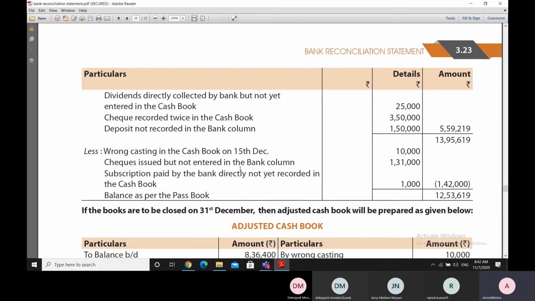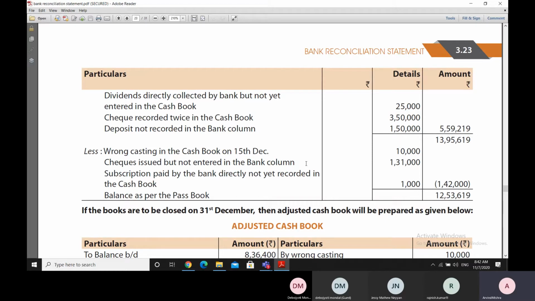Now, checks which were issued but not entered in the bank column. So when we say checks which were issued but not entered in the bank column, it means that the bank column is there in the cash book. Checks have been issued, but maybe by mistake they've been entered in some other column, but not in the bank column. So obviously this is an error entry, but it is being taken into the bank reconciliation statement straight away.